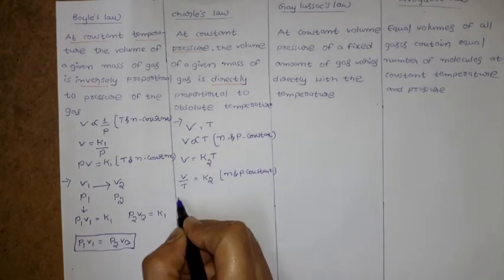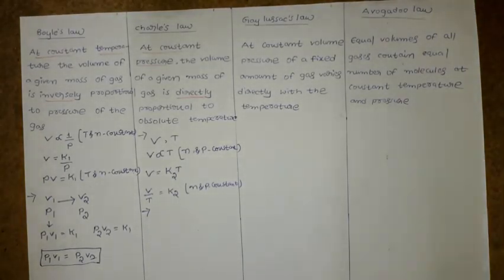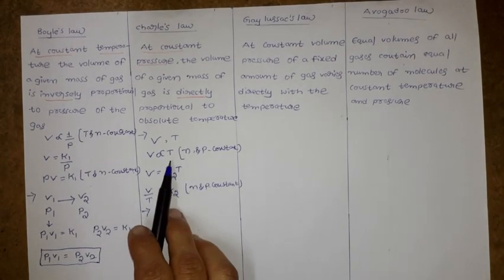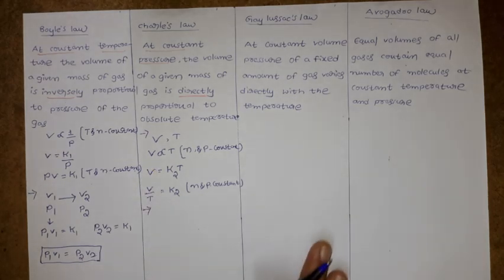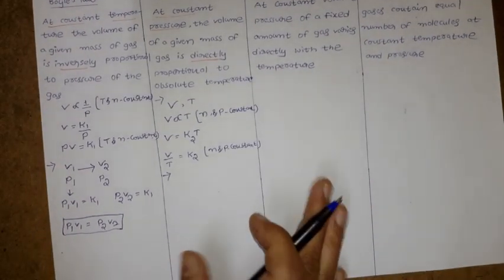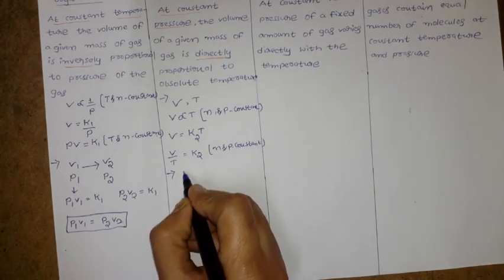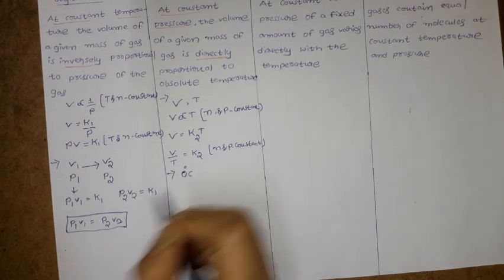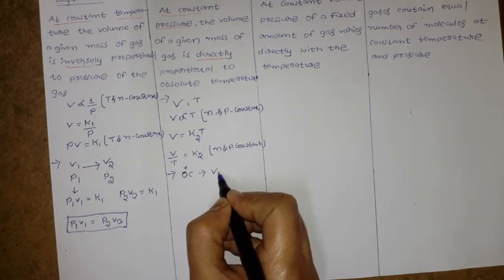Here in Charles law, if temperature increases, volume is going to increase. For example, if we have a gas at 0 degrees Celsius, assume the volume is V0.